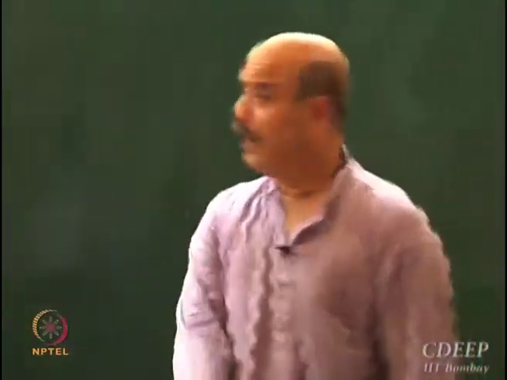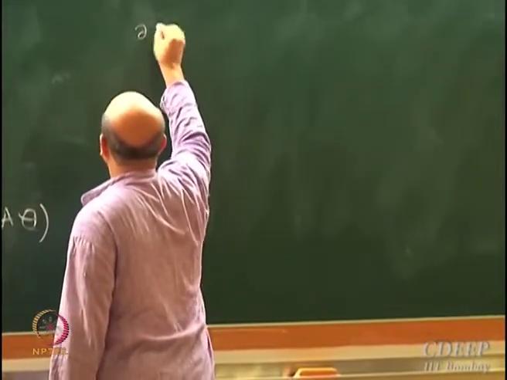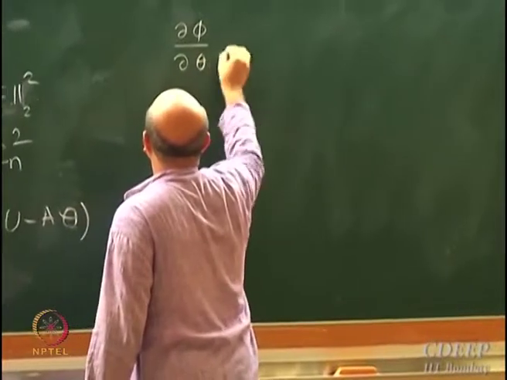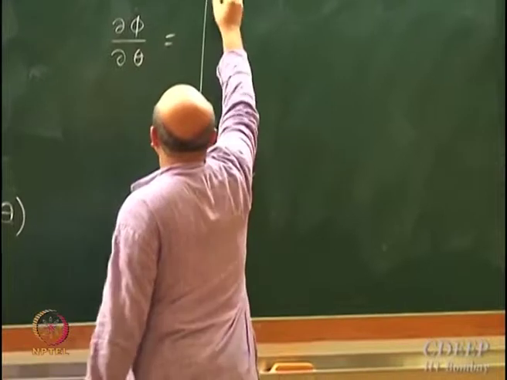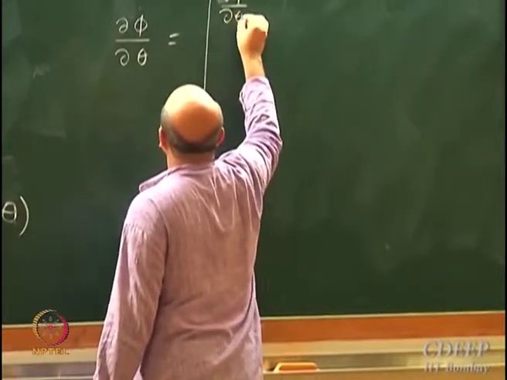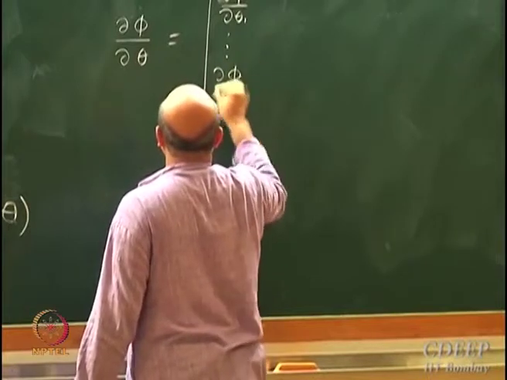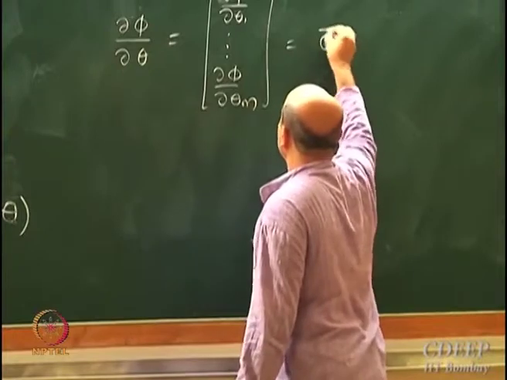So what I want to find out is dou phi by dou theta, that is dou phi by dou theta 1 to dou phi by dou theta m. This should be equal to 0 vector.